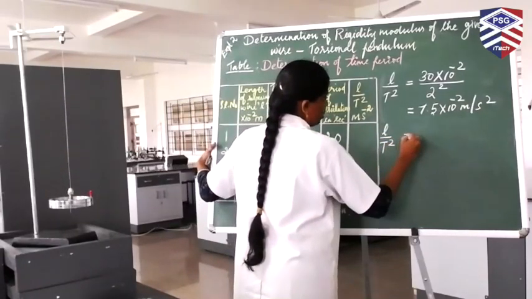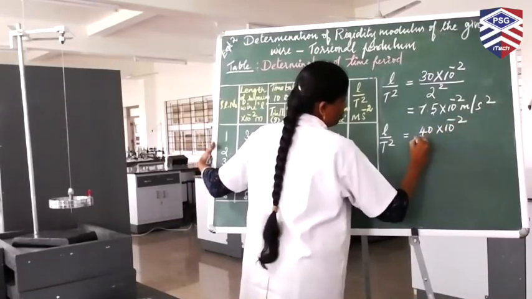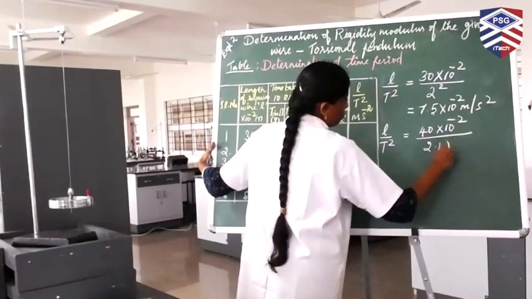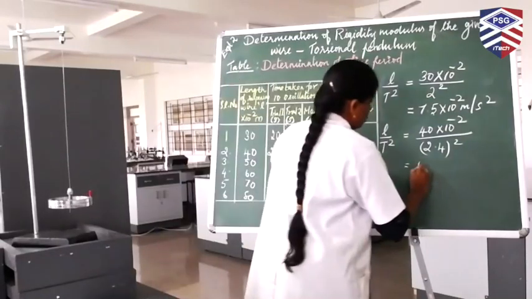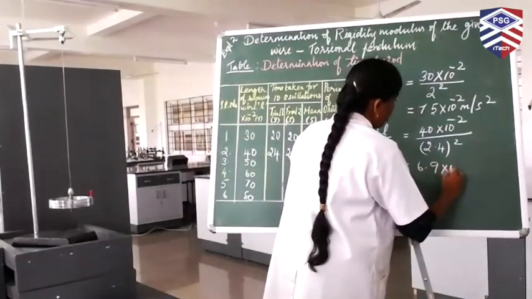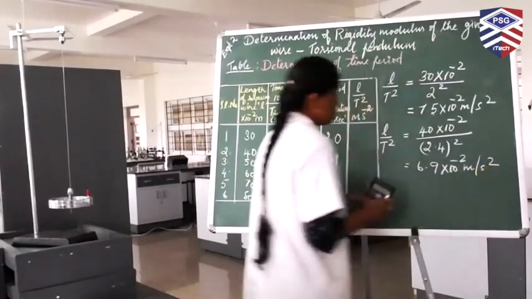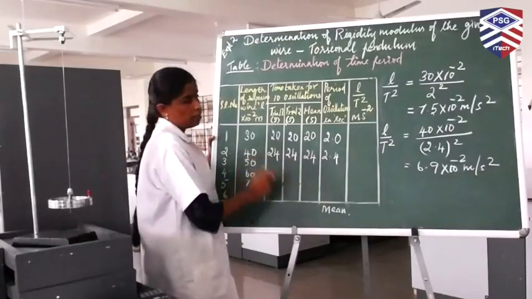L by T square is equal to 40 into 10 power minus 2 divided by 2.4 the whole square. This will be 6.9 into 10 power minus 2 meter per second square. This is L by T square value for the length 40.